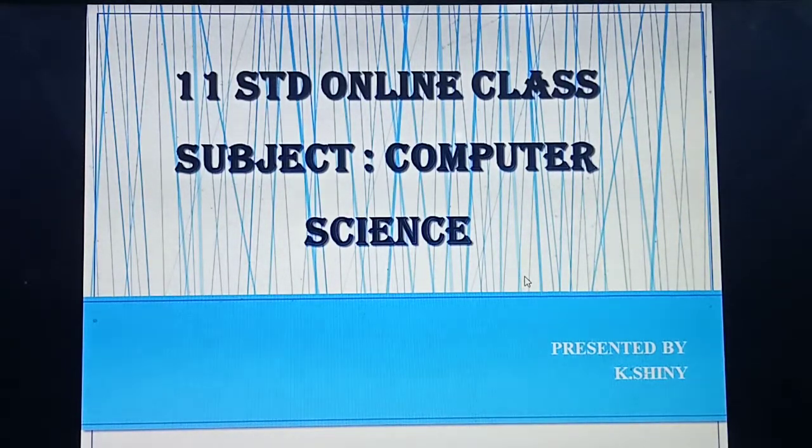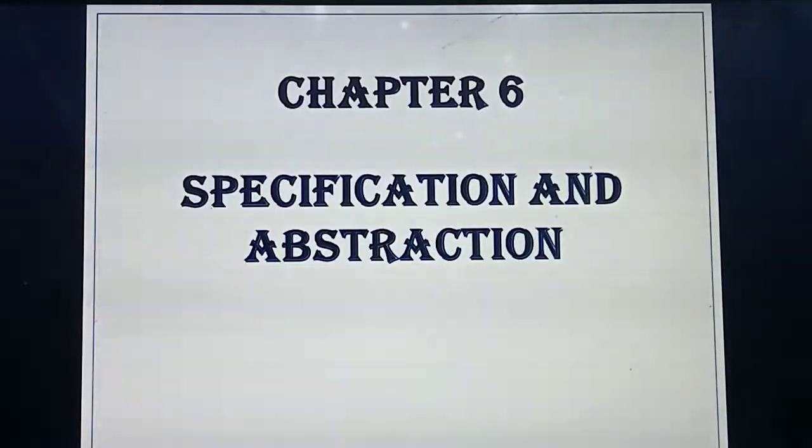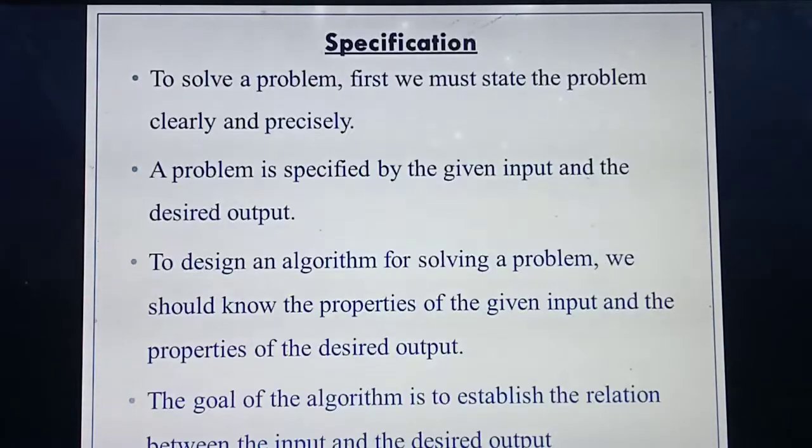So this period is computer science for you. Okay students, now we are studying chapter 6. What's the title of your chapter, students? Specification and abstraction. Okay. Today we are going to study what we mean by specification. We have already studied just the introduction to specification, isn't it? Now we are going to study this specification in detail.